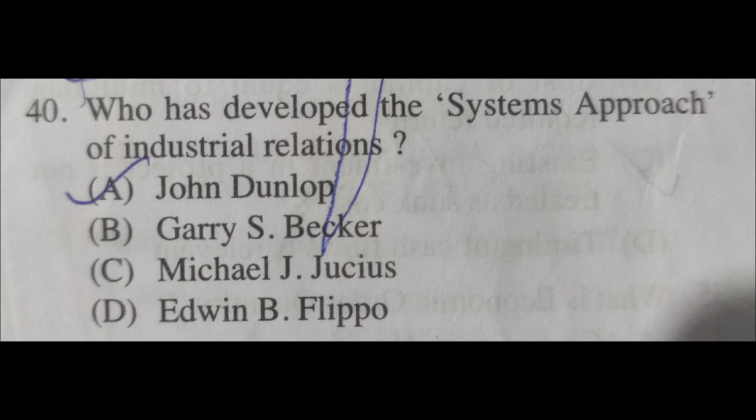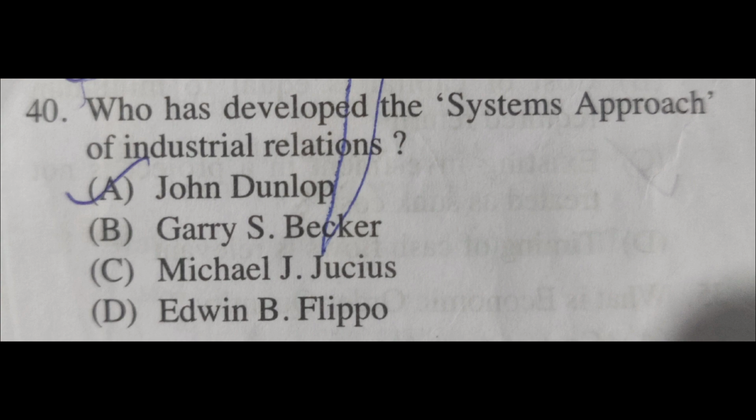Here is the next question. Who has developed the systems approach of industrial relations? Option A, John Dunlop. Option B, Gary S. Becker. Option C, Michael J. Jucius. Option D, Edwin B. Flippo. The right answer is John Dunlop.